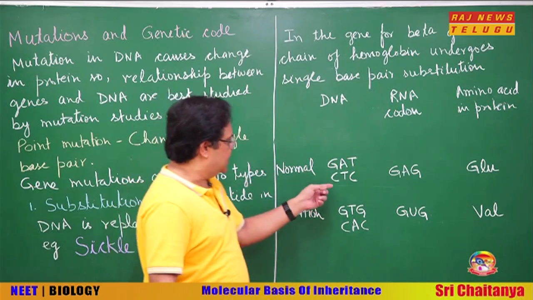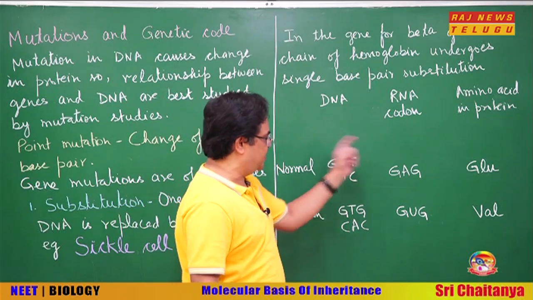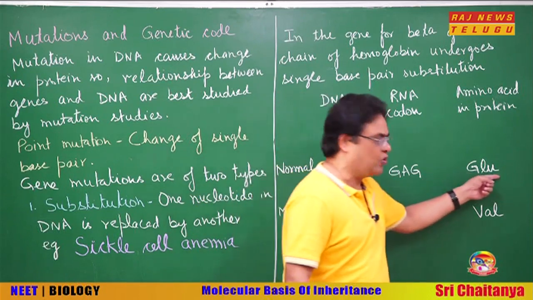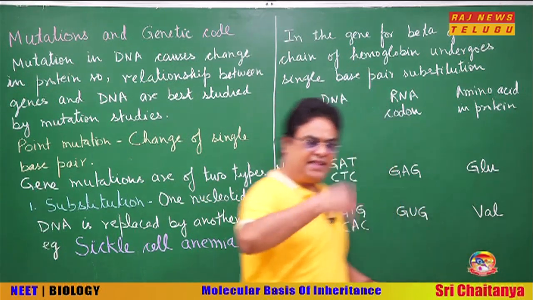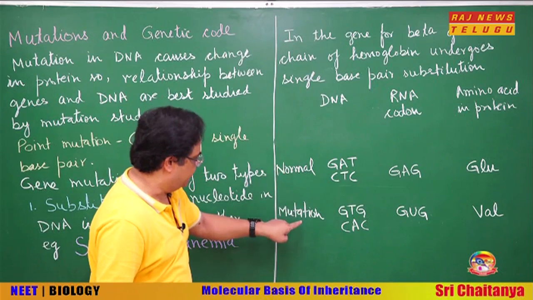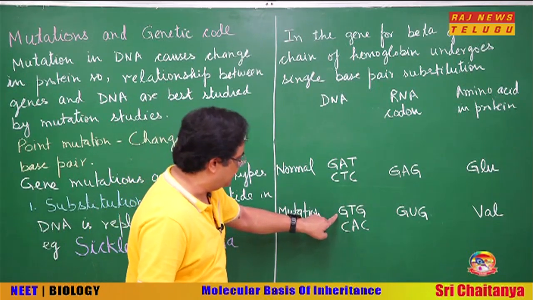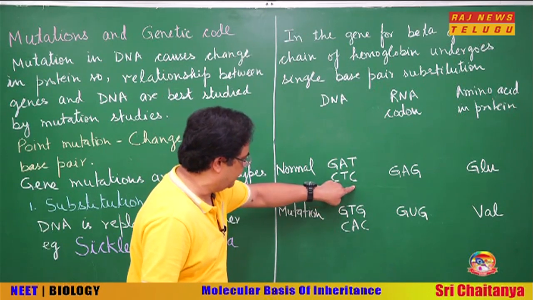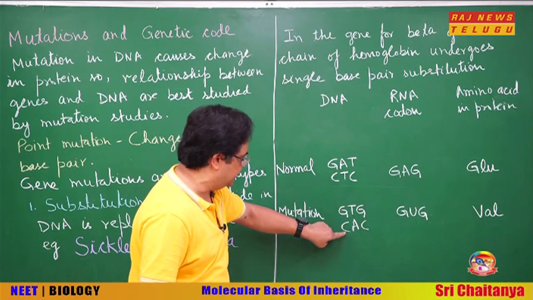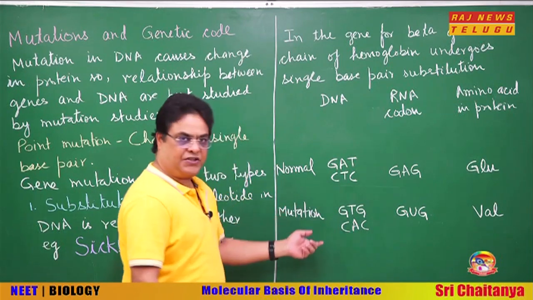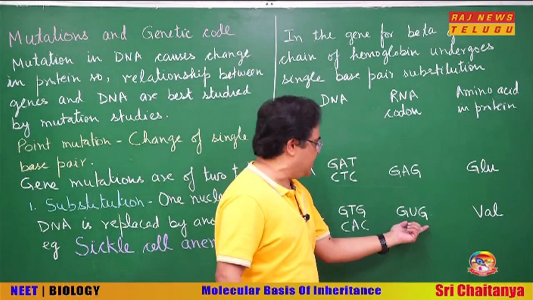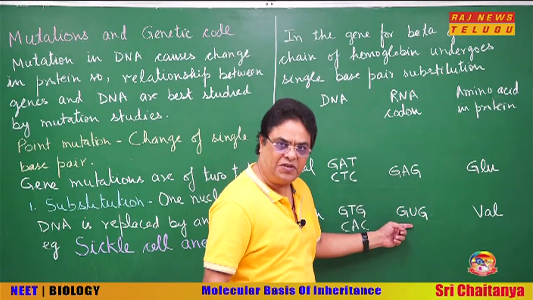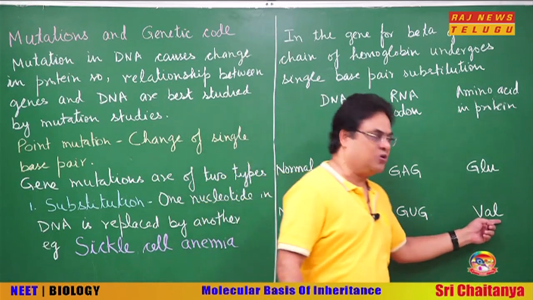This undergoes transcription to produce the mRNA codon GAG, and GAG codes for glutamic acid. When there is a mutation in the DNA, see mutant, then it becomes CAC, meaning the CTC of DNA due to mutation changes into CAC. So, after transcription, the codon in the mRNA changes to GUG, from GAG it changes to GUG, and GUG codes for valine.